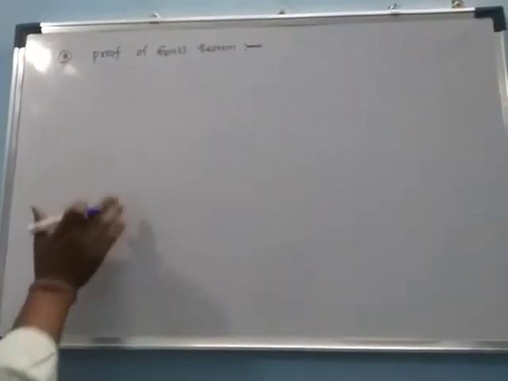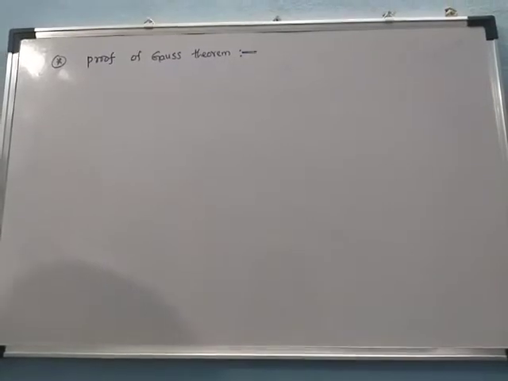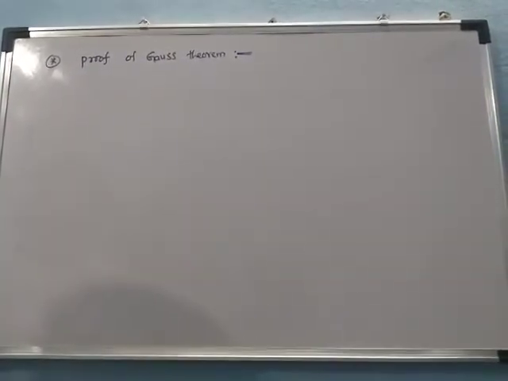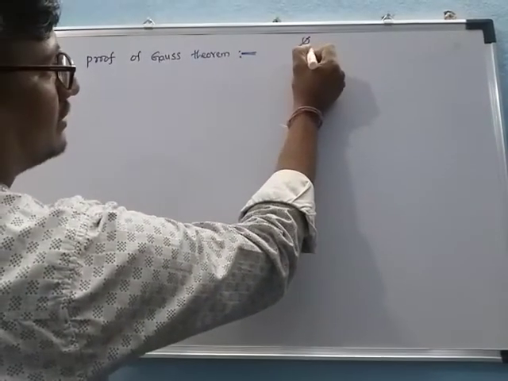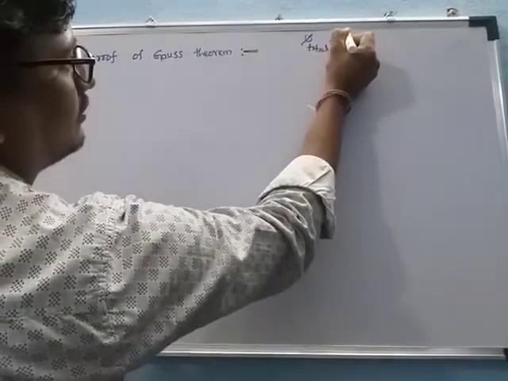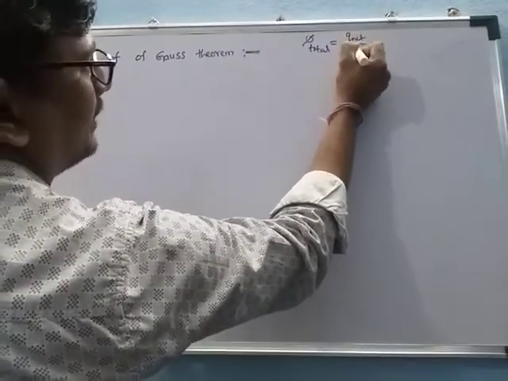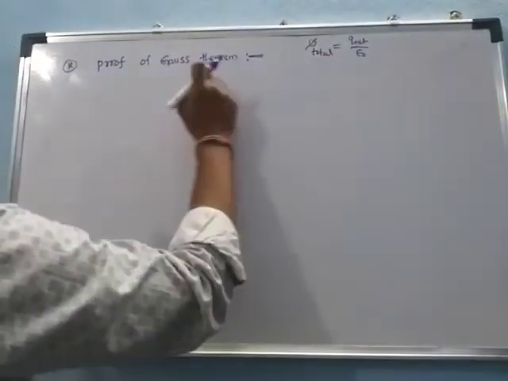Discussing the topic: proof of Gauss theorem. What is the Gauss theorem? The total electric flux is equal to Q net by epsilon naught. The formula is phi total equals Q net by epsilon naught. This is the theorem. Now we can prove it.